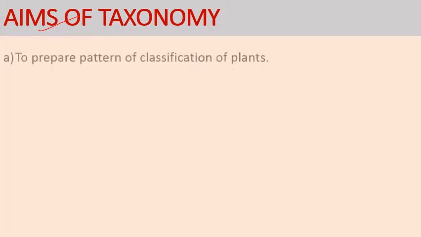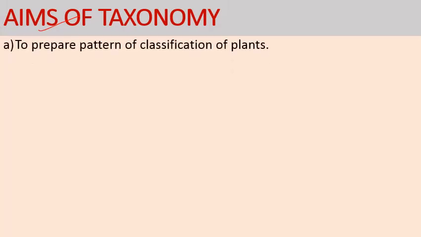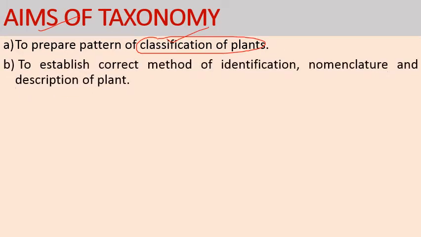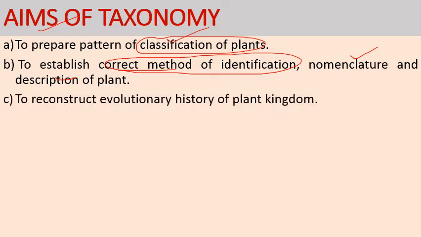Next comes aims of taxonomy. What are the main motives of taxonomy? Firstly, it helps in the preparation of a proper pattern of classification of plants, how to classify the plants. Then it also establishes the correct method of identification, nomenclature and description of plants: how to classify the plants, how to identify the plants, and how to give the scientific names. Then it also helps in reconstructing the evolutionary history of the plant kingdom.